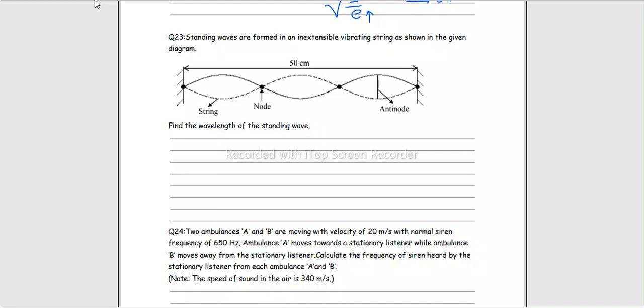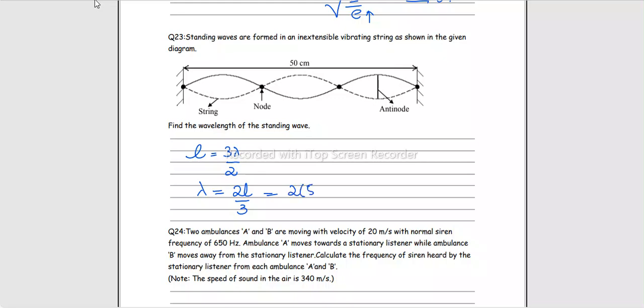Let's relate it. This is lambda by 2, 2 times lambda by 2, 3 times lambda by 2. So we can say length is 3 times lambda by 2. They've provided the length already, and we are to calculate lambda. So lambda is 2 times length over 3.